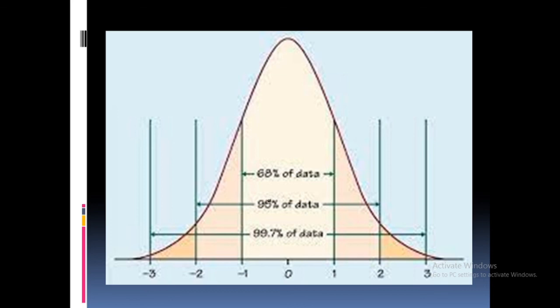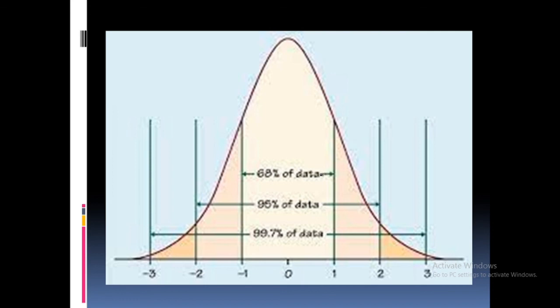Understood? 95% of the data, from here to here, is in between plus 2 and minus 2 standard deviations. Understood? Then 99.7% of the data is in between minus 3 and plus 3 standard deviations. So this is how it is described statistically, based on the measure of dispersion, standard deviation.